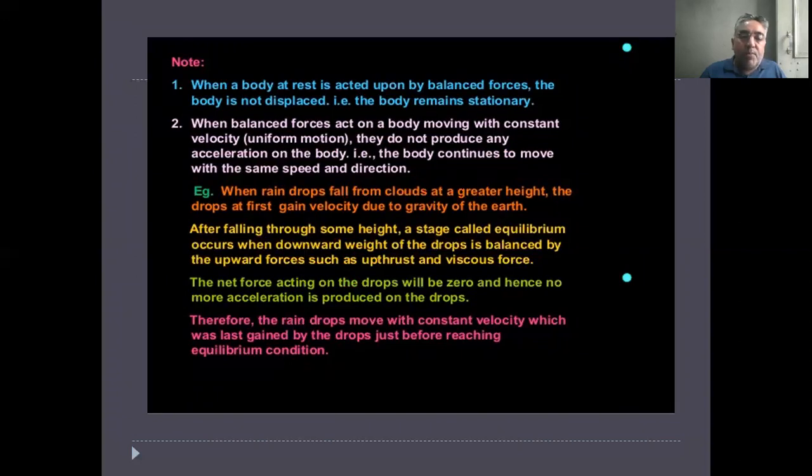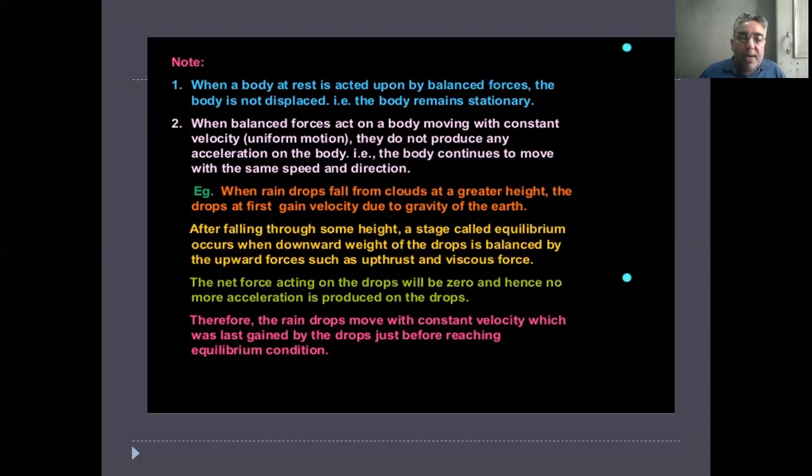When raindrops fall from clouds at a great height, the drops at first gain velocity due to the gravity of the earth. After falling through some height, a stage called equilibrium occurs, when the downward weight of the drops is balanced by the upward forces such as upthrust and viscous force.